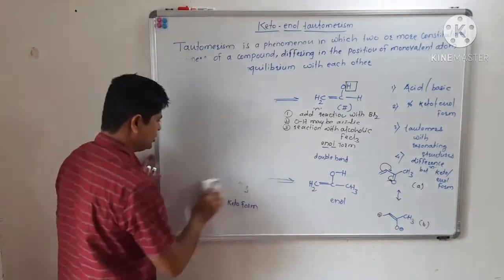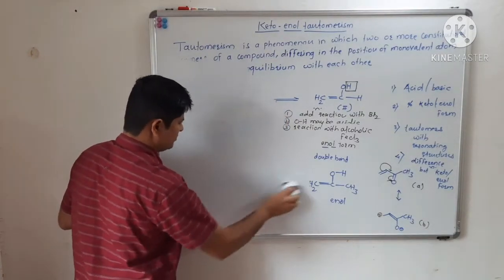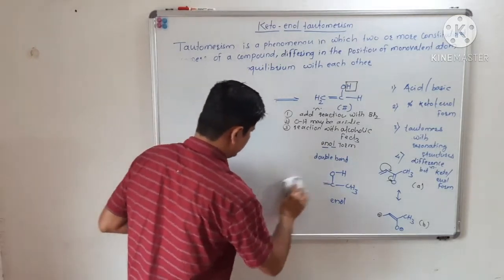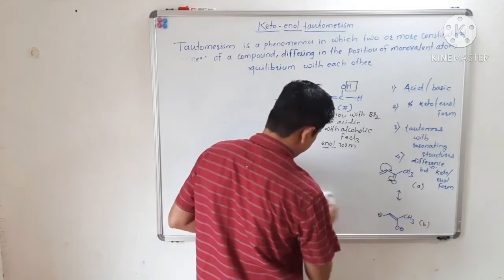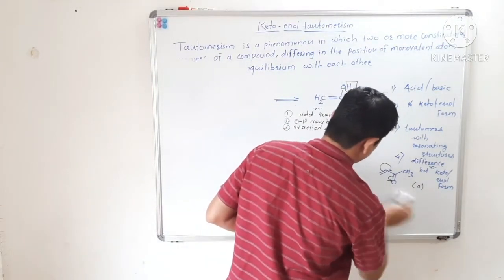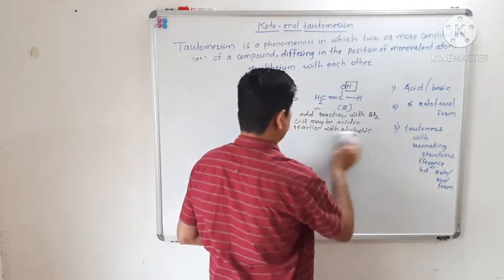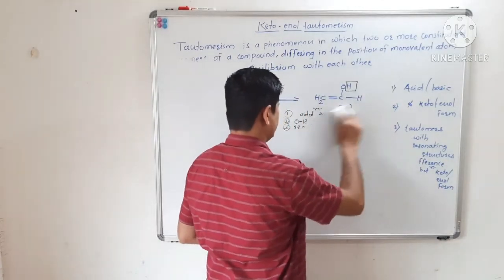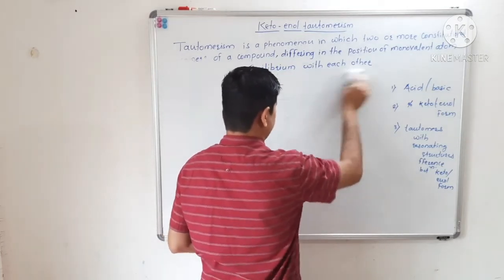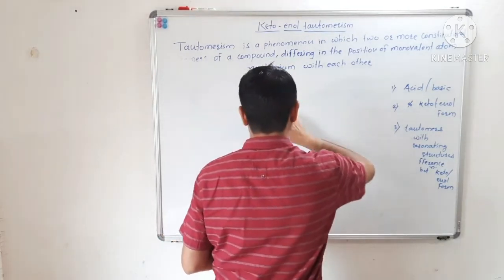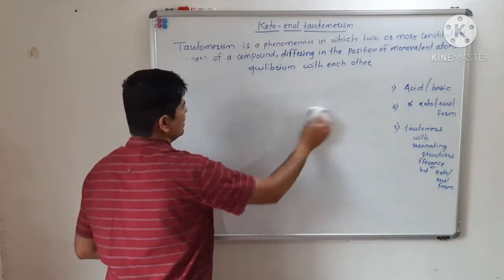Let's see enolization. In enolization, what will happen?